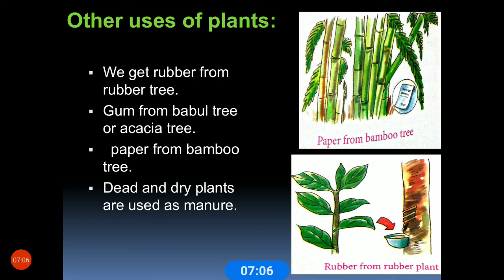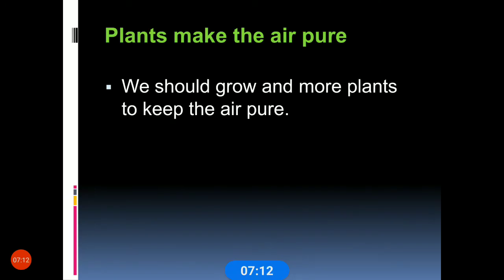Okay, children. So the plants are very useful to us. One more thing is very important nowadays. Plants make the air pure. This is very important and very much needed also. We must grow more and more plants to keep the air pure.